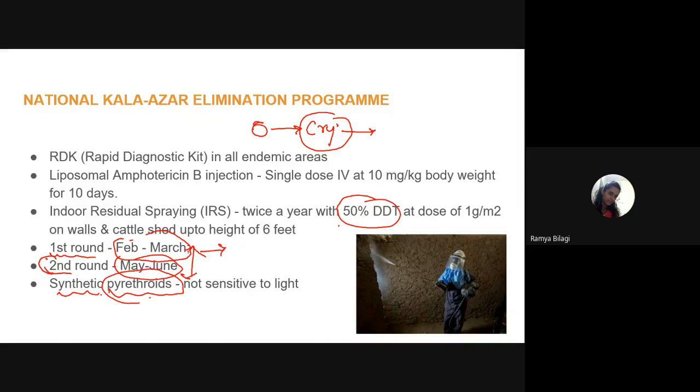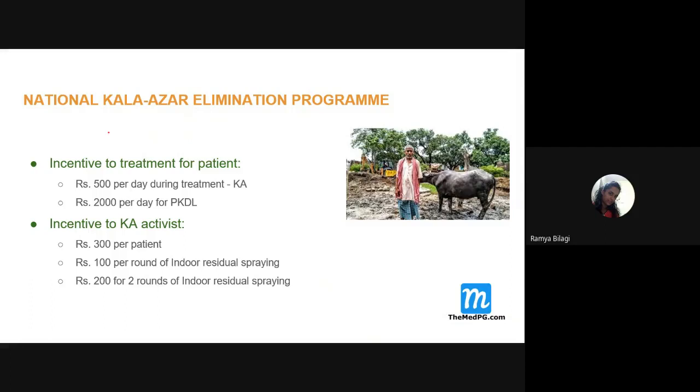So synthetically we started preparing pyrethroids, and they are not sensitive to light, so their shelf life is longer, that means they can be stored for a longer time, and they are very effective in killing the sandflies. So what is the alternative that is recommended if DDT resistance is seen? Synthetic pyrethroids.